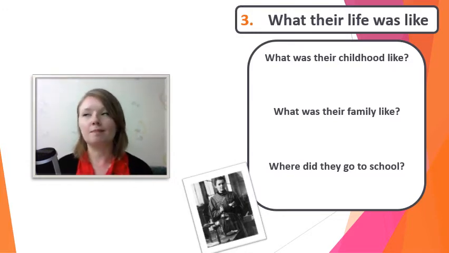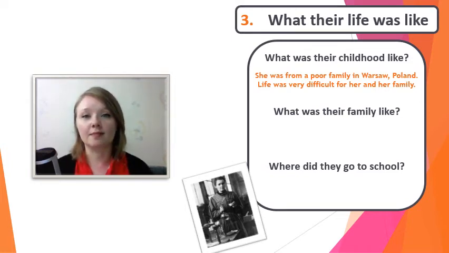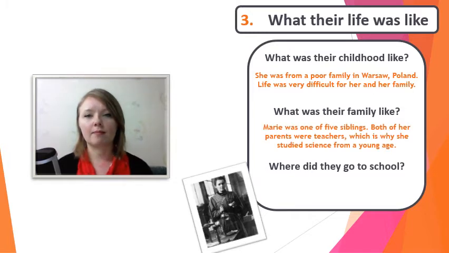First, let's see. We can answer a question about her childhood, the beginning of her life. She was from a poor family in Warsaw, Poland. Life was very difficult for her and her family. How about what was her family like? Marie was one of 5 siblings. Both of her parents were teachers, which is why she studied science from a young age.